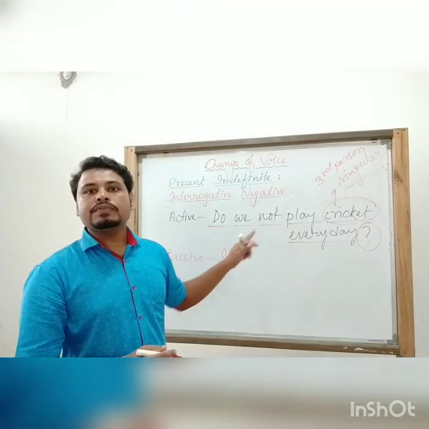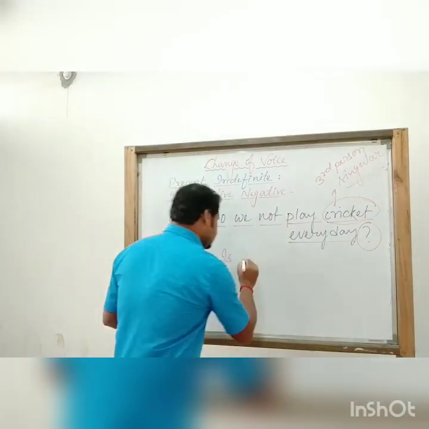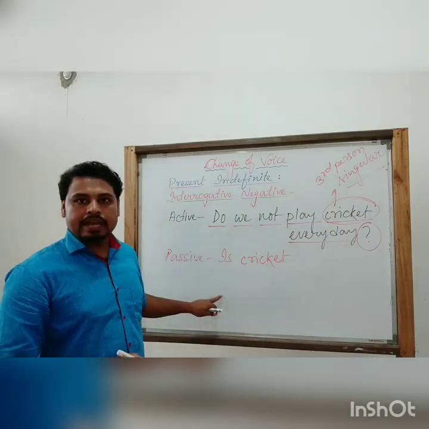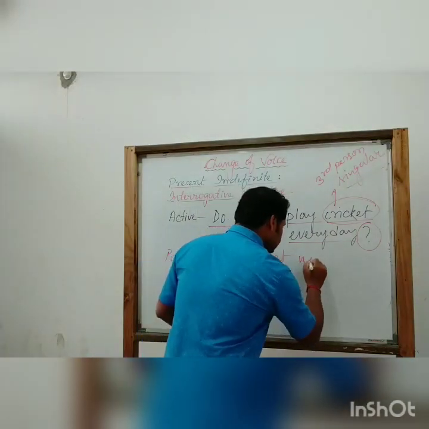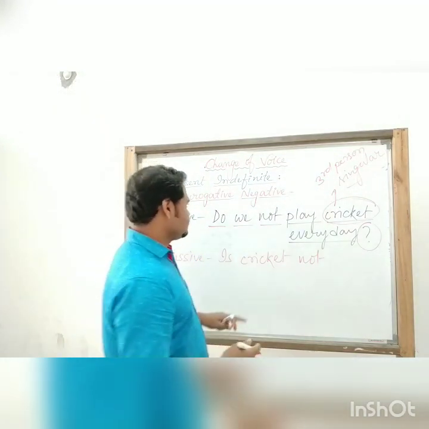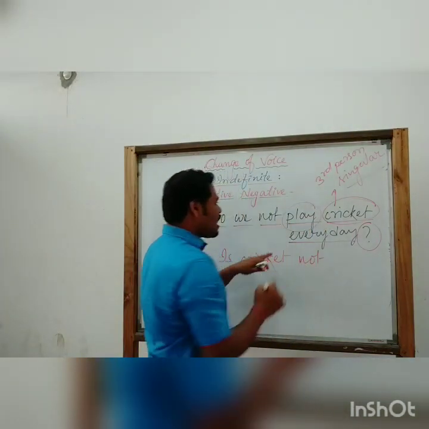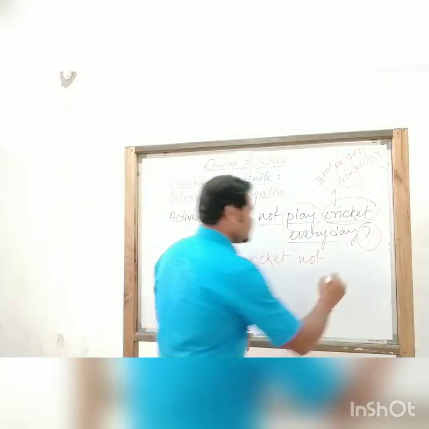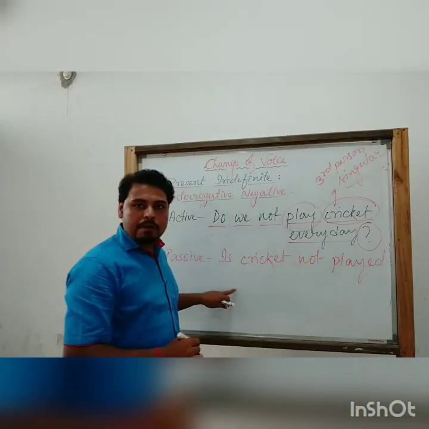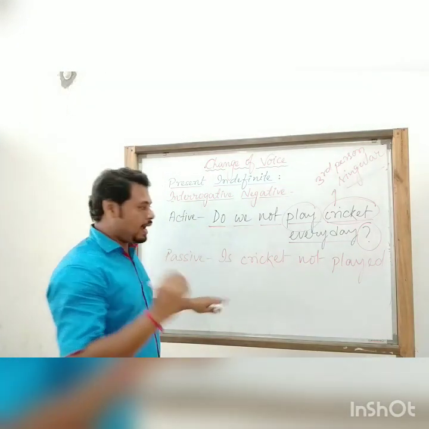Then the object of the active voice, so cricket. Then not, implying the negative property of the sentence. Then the third form of the verb. After that, we have to use a by.